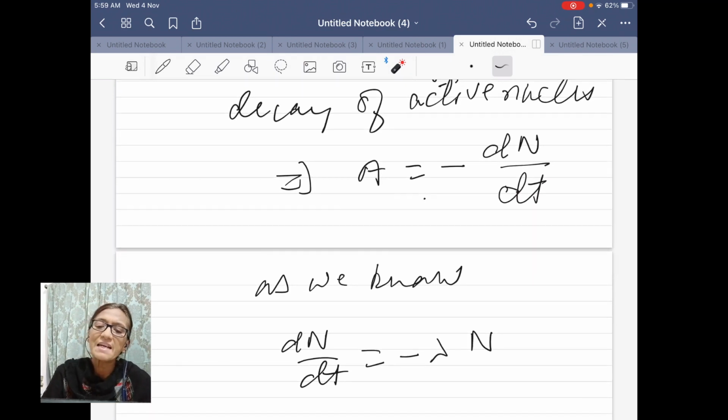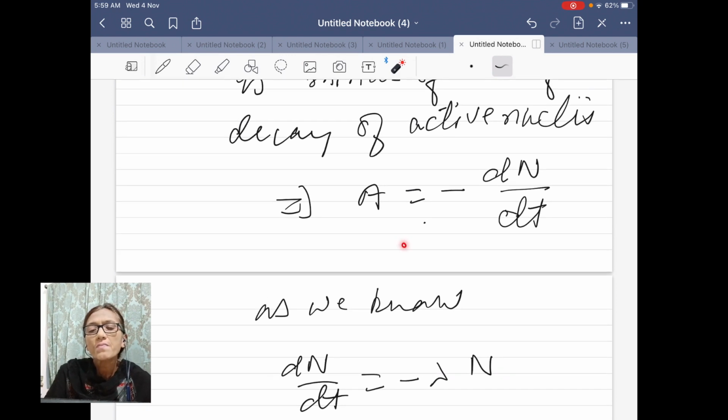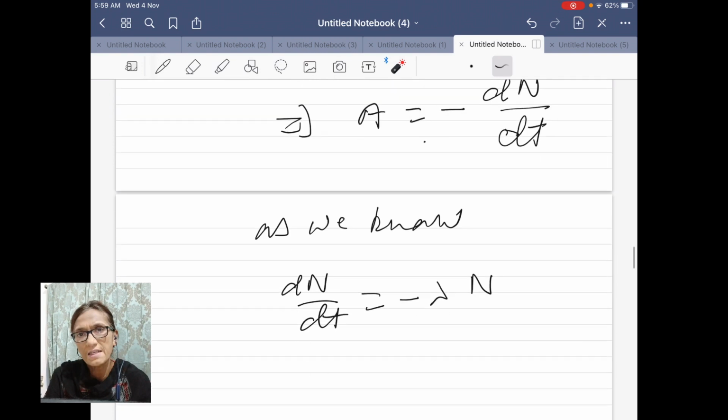Now we will be finding the activity of any radioactive sample. As per definition, activity is minus dN upon dt.